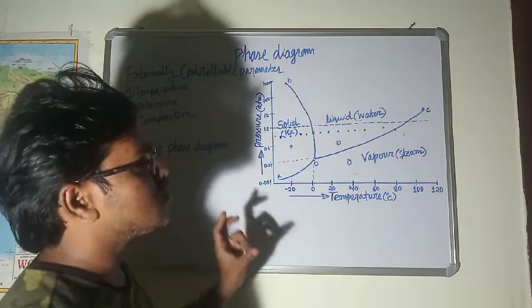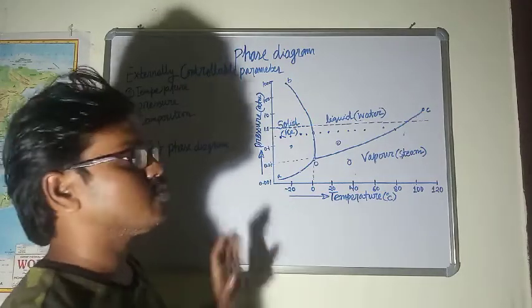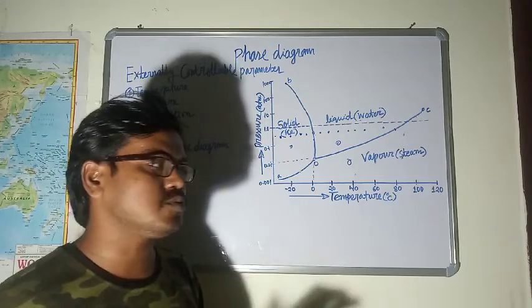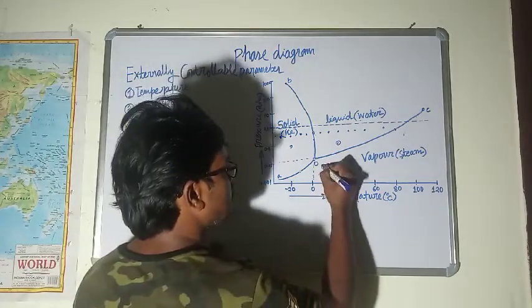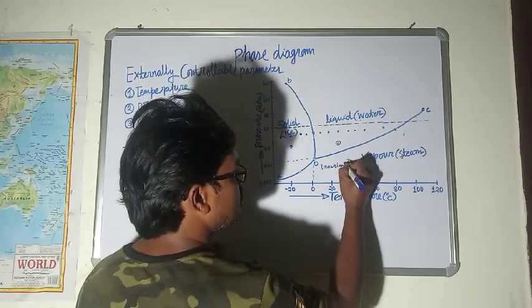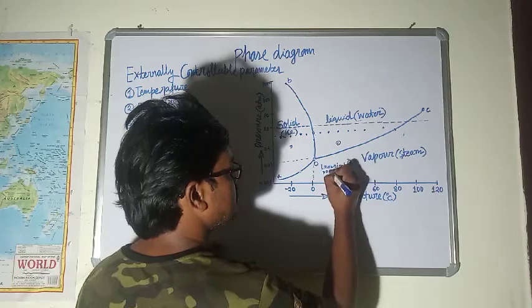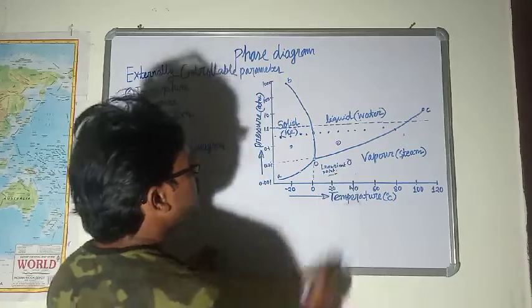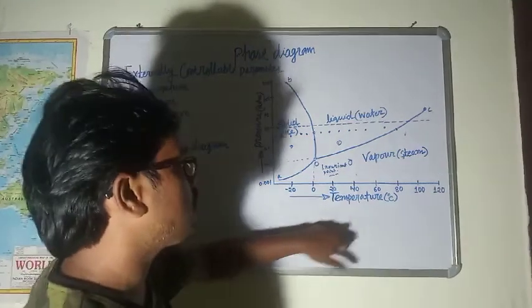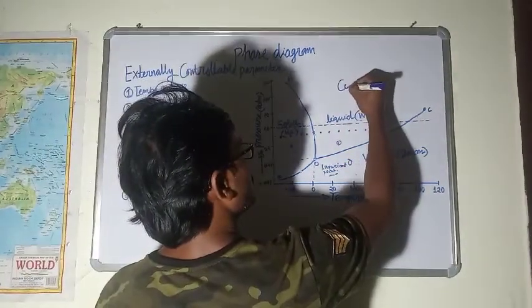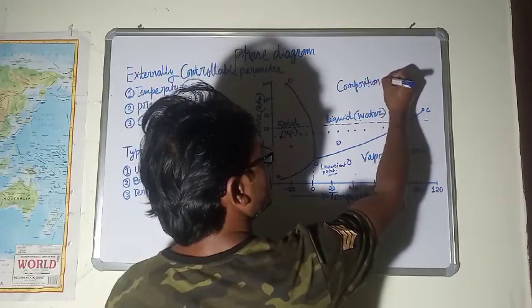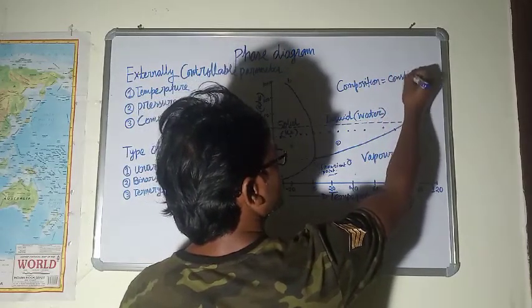And this point may also be known as the invariant point, because this point cannot be varied. There are only two parameters which you can change, and both of these parameters are being held constant, so it cannot be changed. This is an invariant point. It means that it cannot be varied at all. Here you can see only two parameters are changing, temperature and pressure, but the composition is constant. Composition is not changing.